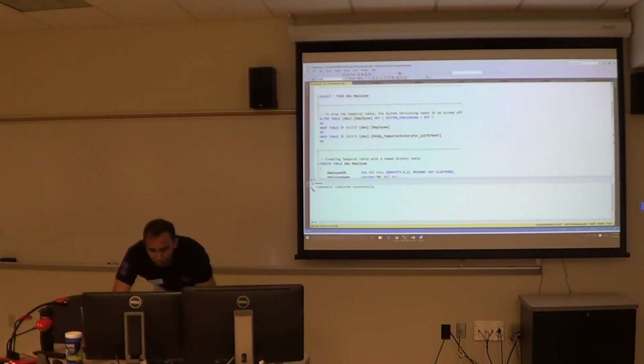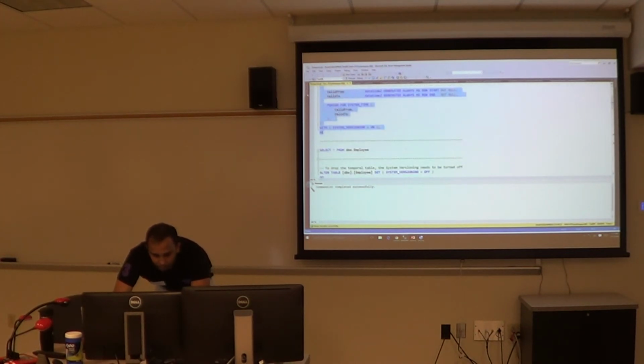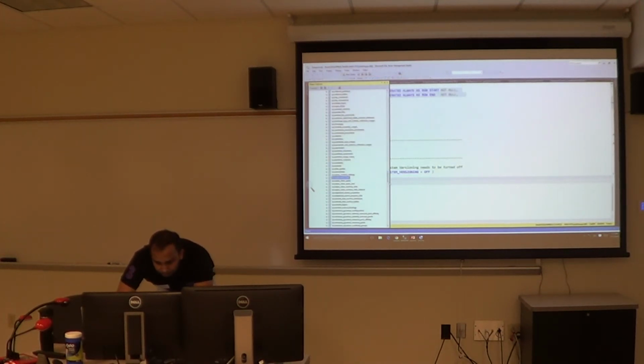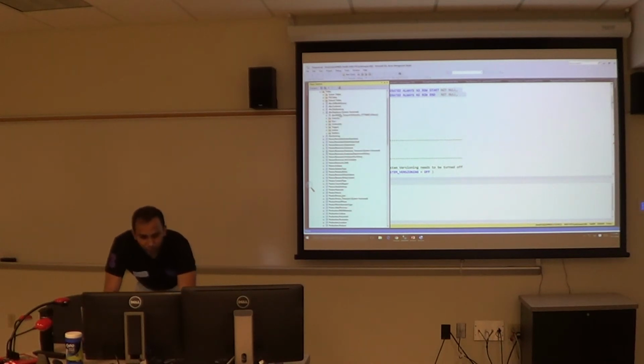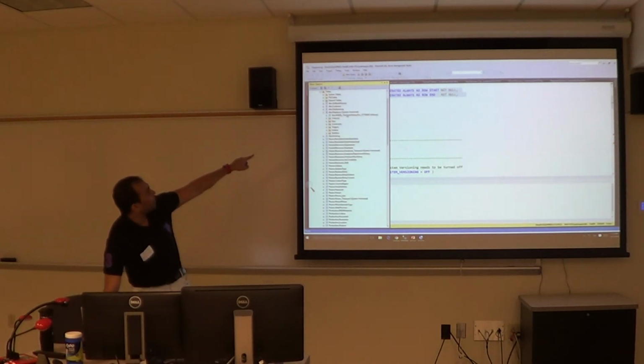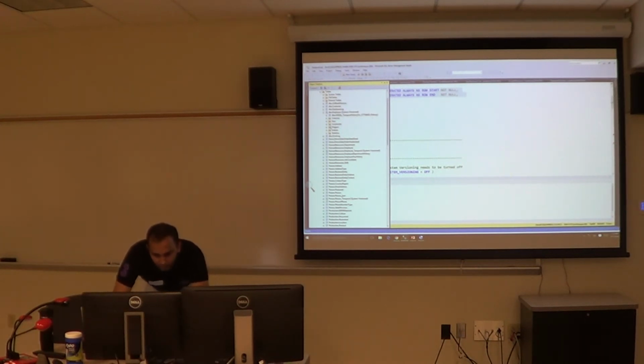Again, if you want to drop your temporal tables, say the one which I created just now, I'll show you. Refresh this. Look here. We have the system versioned table, and below it SQL Server has created a temporal history table with a random number because I did not provide any name. But if you look at the columns, it's a mirrored schema.